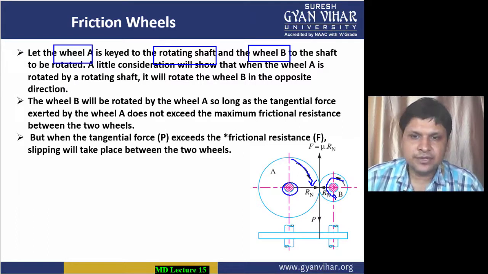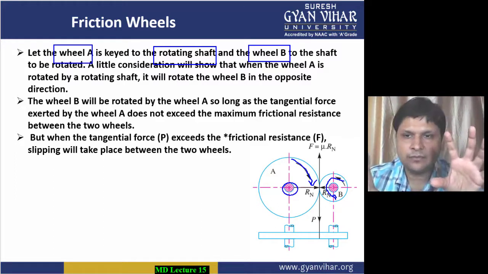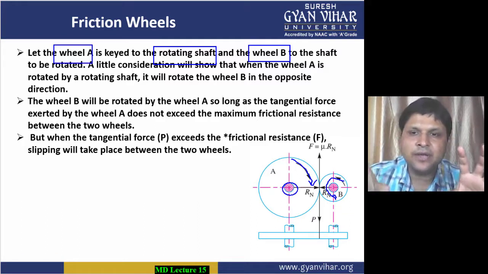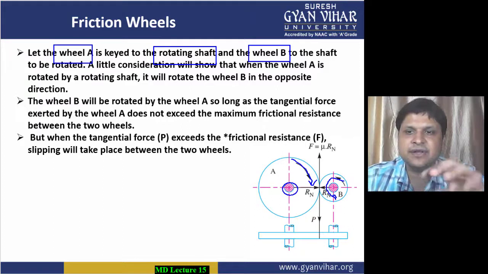does not exceed the maximum frictional resistance between the two wheels. Now see, the wheel B will rotate with wheel A till what time? Till the force which is acting is not exceeding the frictional resistance which is there between the two wheels.